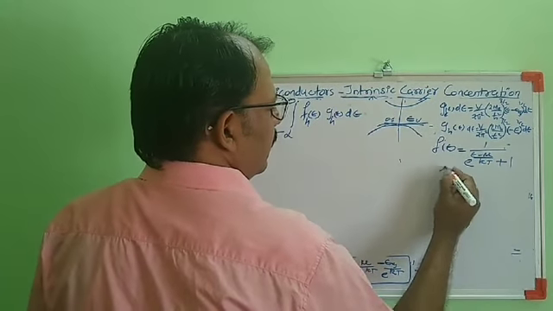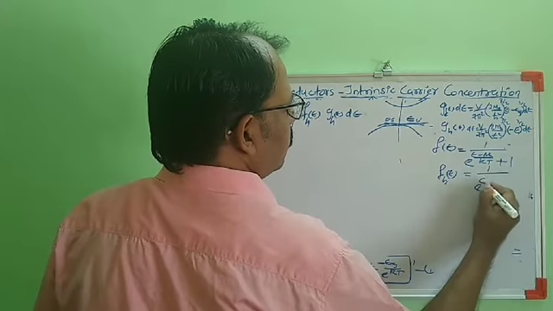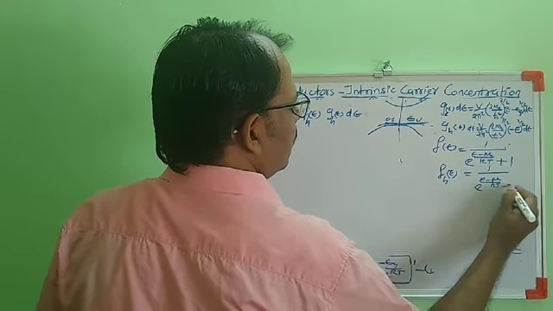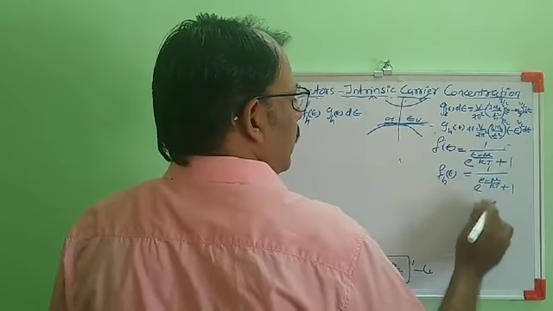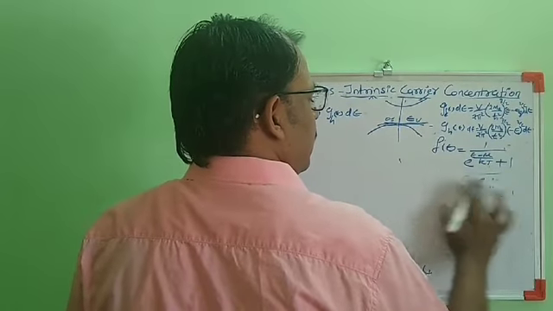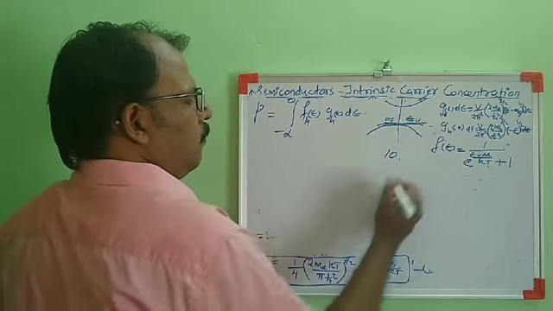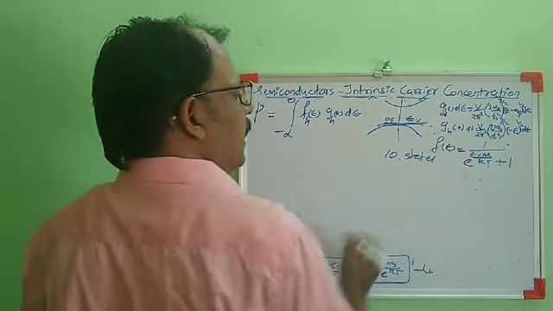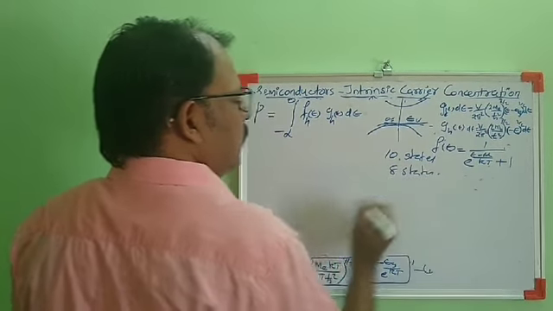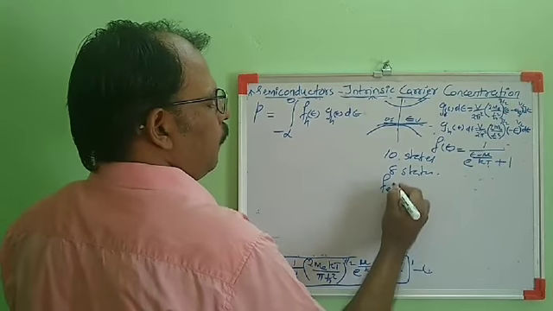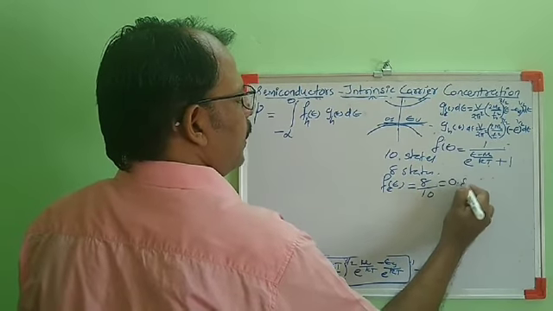For holes, sorry, actually the occupancy: if we are having 10 available states, out of which 8 states are occupied, that means the probability of occupancy of a state is 8 out of 10, so it will be 0.8.